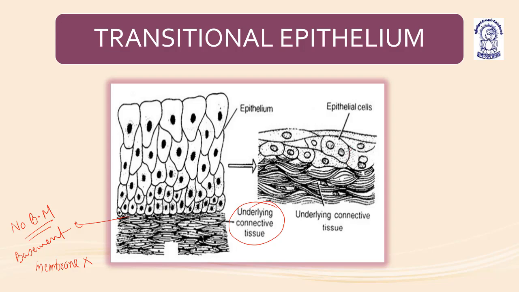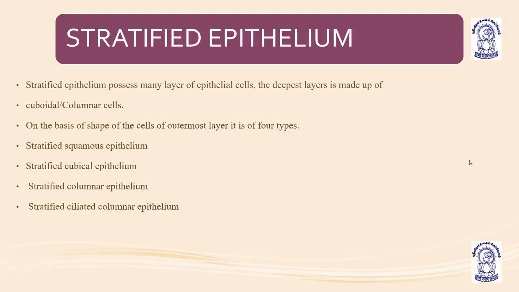You can see the underlying connective tissue. These are the epithelial cells, which are transitional.